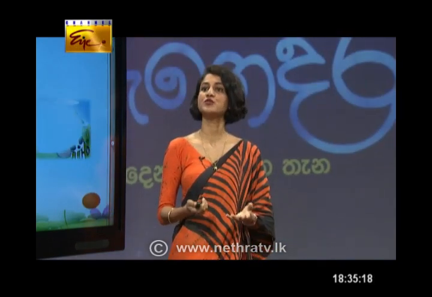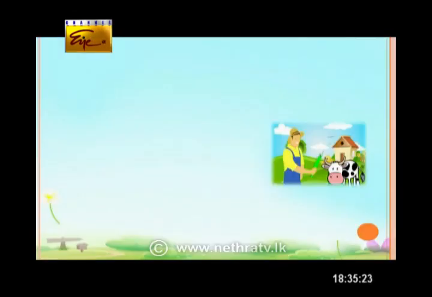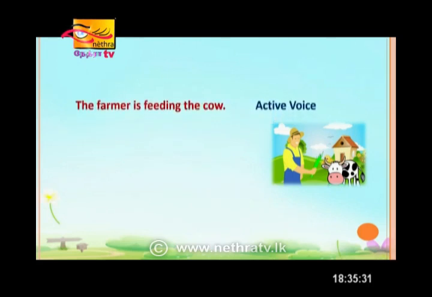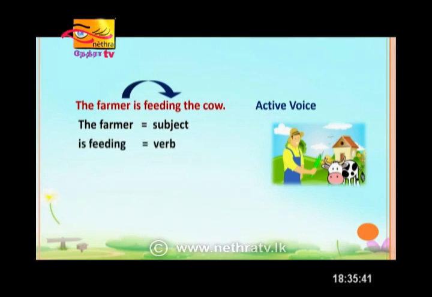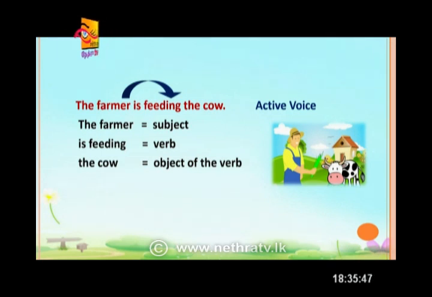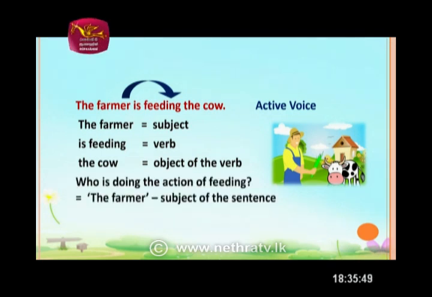So, when it comes to this picture, you can see a nice picture on the screen. What is there? A cow and a farmer. So, the farmer is trying to feed the cow. If we write this sentence in active voice, we can say the farmer is feeding the cow. Here, who's doing the action? The farmer. The farmer is the subject, is feeding is the verb, and the cow is the object of the verb. When we start the sentence with the doer of the action, we call it an active voice sentence.